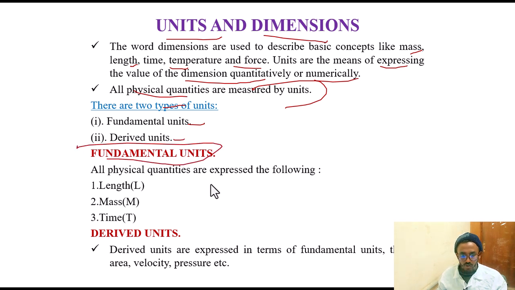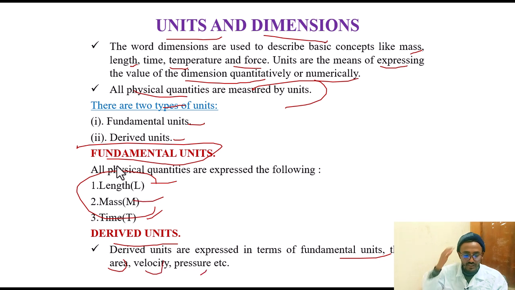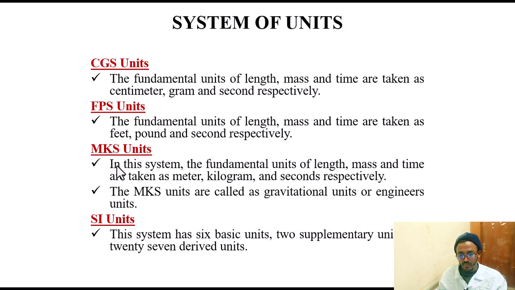Fundamental units are those in which all physical quantities can be expressed: length, mass, and time. Derived units are expressed in terms of fundamental units, such as area, velocity, and pressure. So we have length, mass, and time, and we can derive the derived units from these fundamental units. This is a simple elementary concept.